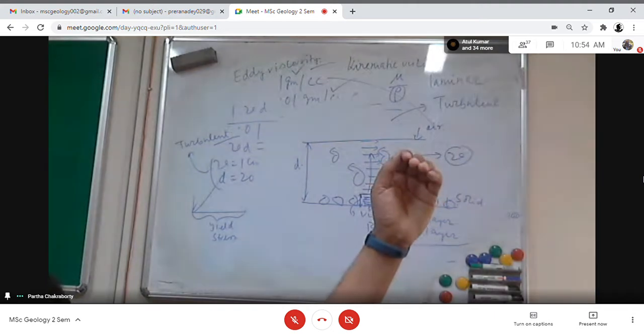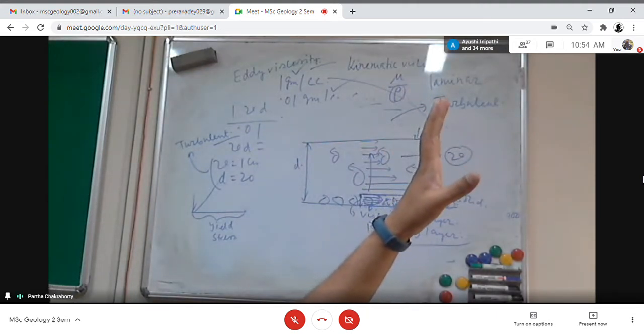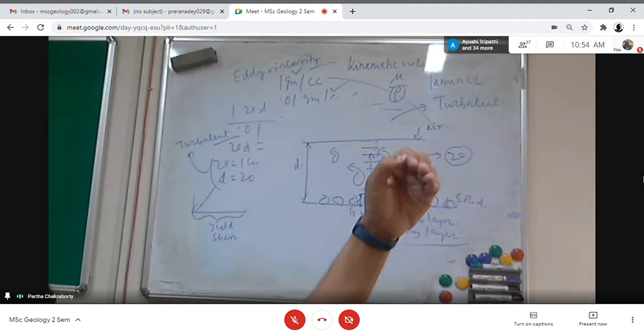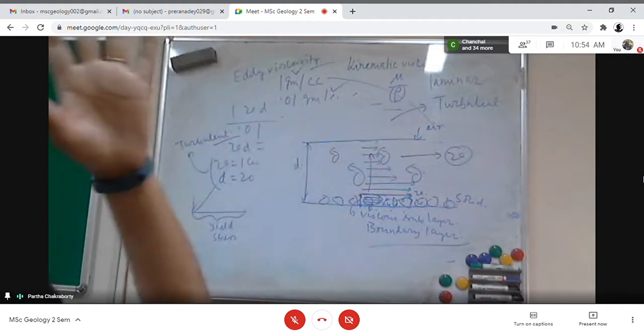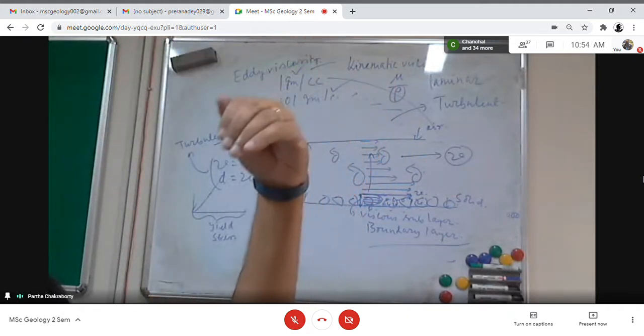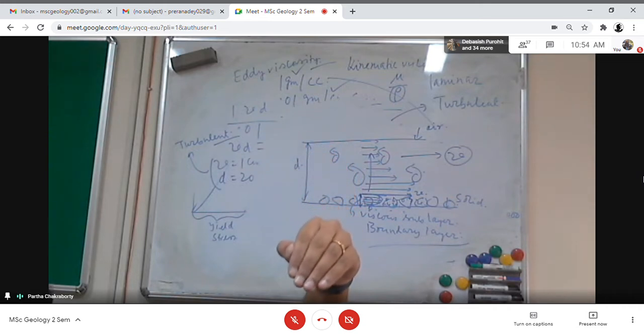Your spacecraft, which was moving at hundreds of kilometers per second, is entering the almost stagnant atmosphere, without any velocity. The air which is coming in contact with the spacecraft is at almost zero velocity.